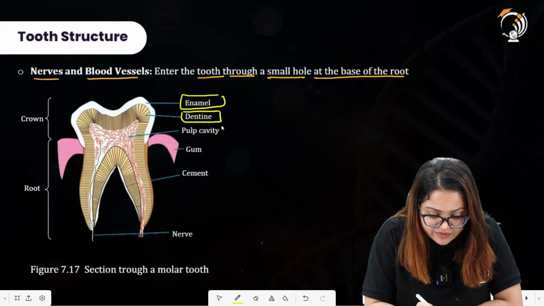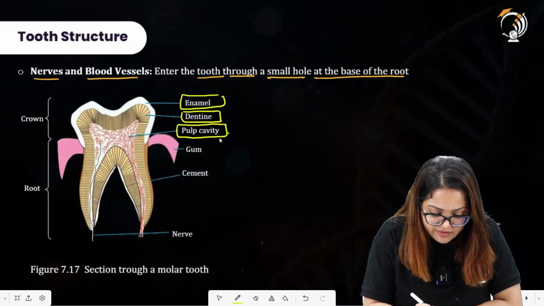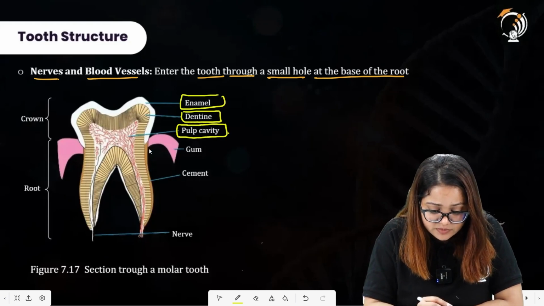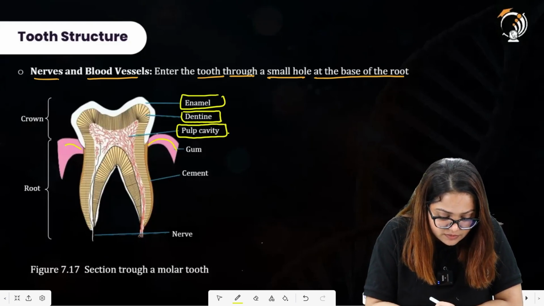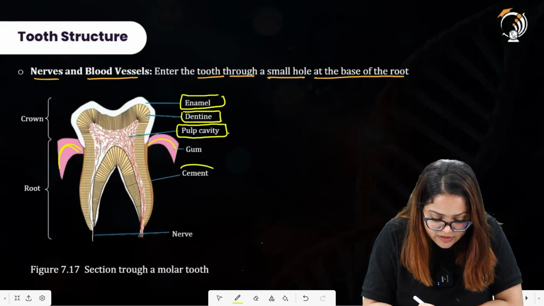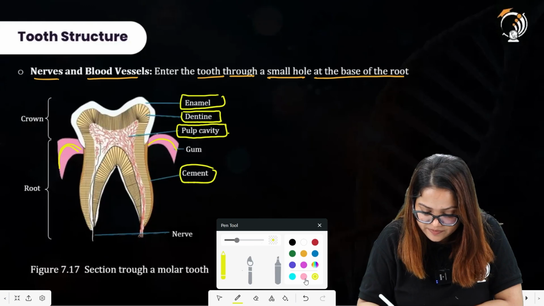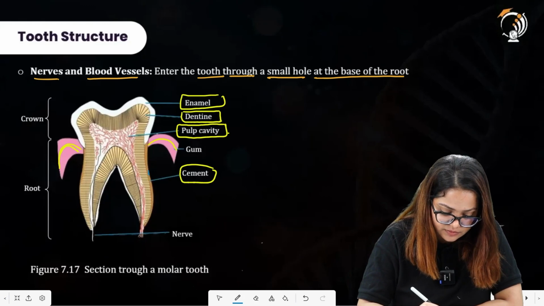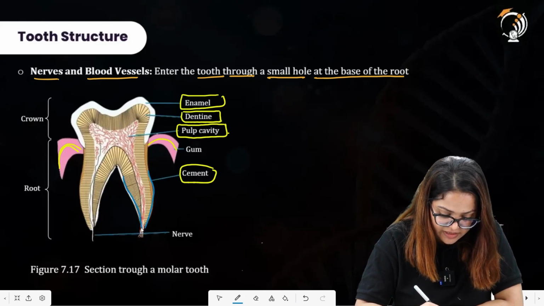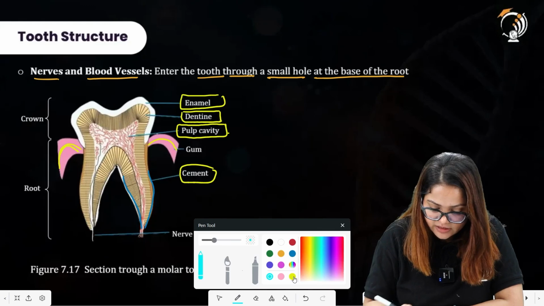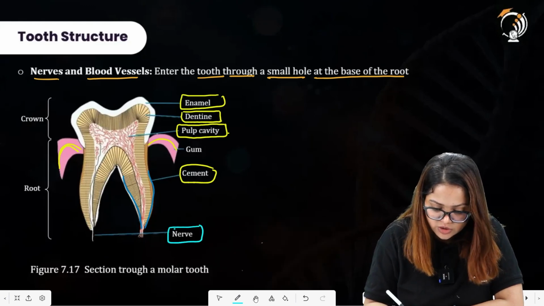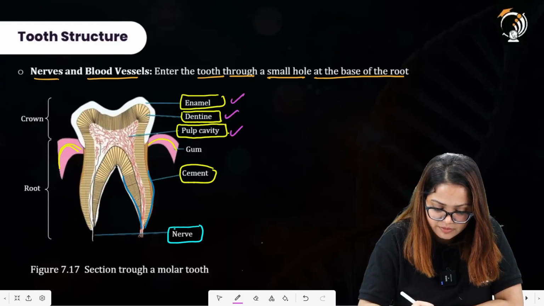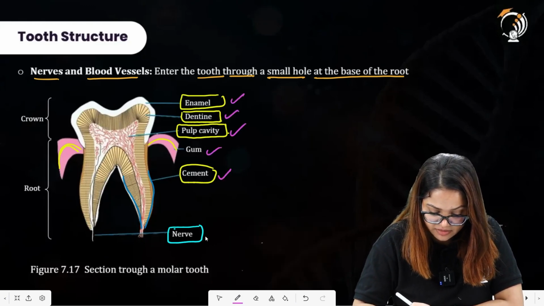After that you will see the pulp cavity which has nerves and blood vessels in it. Gum is there. Here is the cement part. Let me label it using another pen. This is the cement region, and these are nerves. This is all about the tooth structure, and you have to remember enamel, dentine, pulp cavity, gum, cement and nerve.